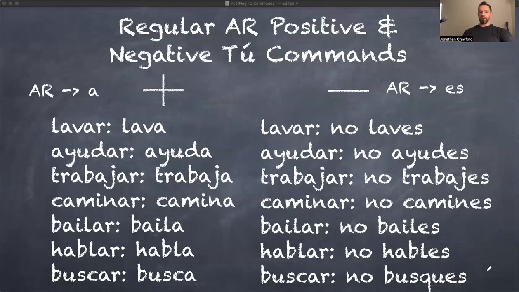And the reason why is because a C-E in Spanish makes an S sound, just like a C-I. So que and qui are spelled Q-U-E and Q-U-I, respectively, in any given syllable. Always, always, always in Spanish. So remember the spelling change with no busques, all right?